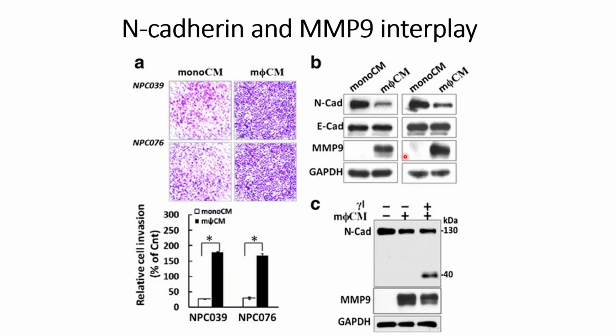Afterwards, since there are two changes that they are able to see, MMP9 going up and N-cadherin going down, now they wanted to check whether MMP9 and N-cadherin have a role or not. In order to check that, they used MMP9 inhibitors, that is GM6001. For the control they do not use any macrophage derived conditioned media or inhibitors. In that case, they do not see any MMP9. And when they use the macrophage derived conditioned media, they are able to see MMP9 and a slight decrease in the N-cadherin levels.